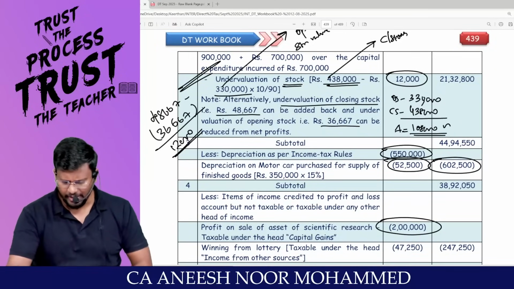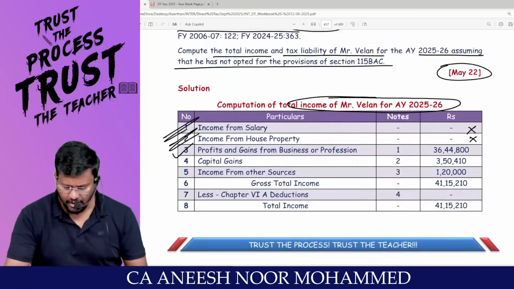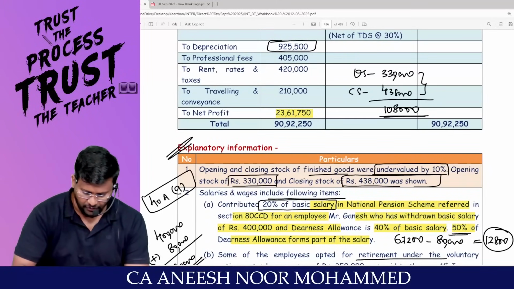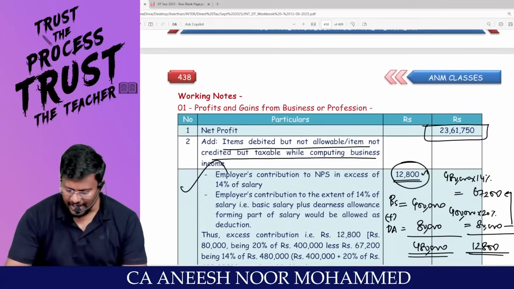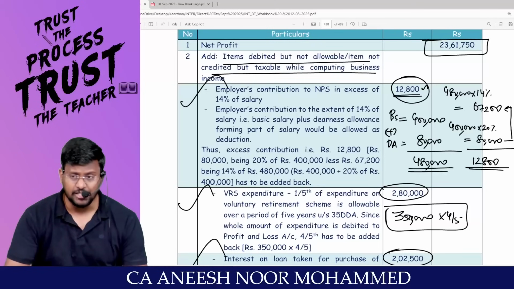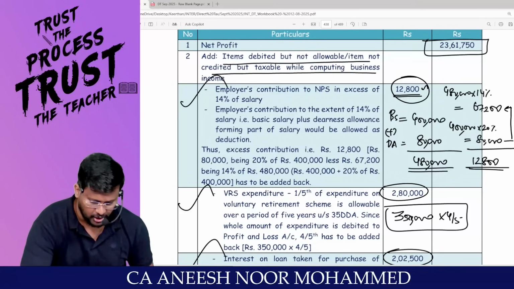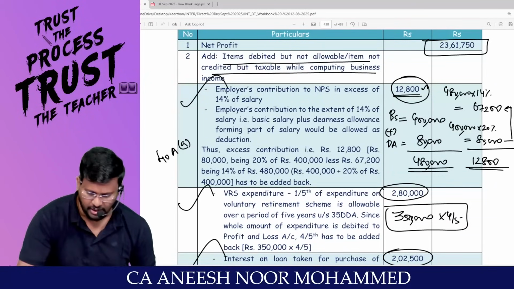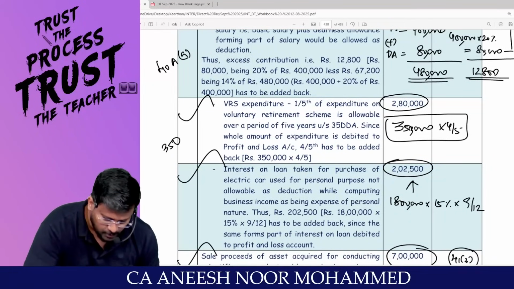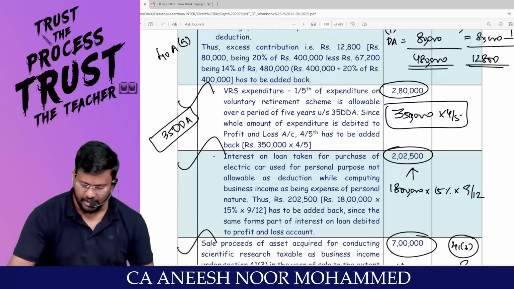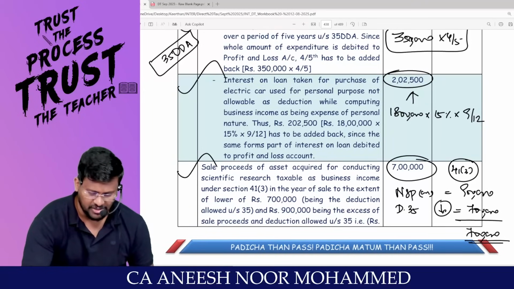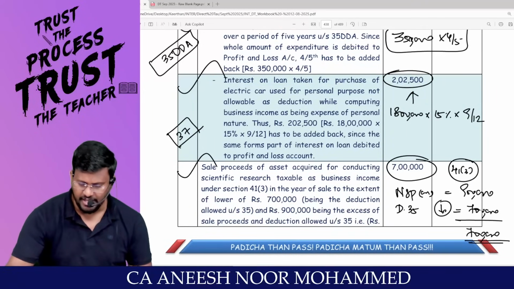Easy. So my dear lovable students, take your calculator. What is the net profit as per P&L account? 23,61,750. Are you all really with me? To that, I have to add 12,800. Why? Excess contribution to employer as per 40A subsection 9. The applicable section is 40A subsection 9. Accepting. VRS 2,80,000, I should add back. Why? Because as per section 35DDA, VRS. Accepting. I have to add 2,02,500. Why? Because under section 37, personal expenditure will not be allowed as a deduction.